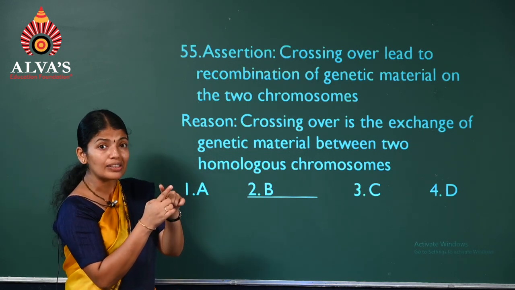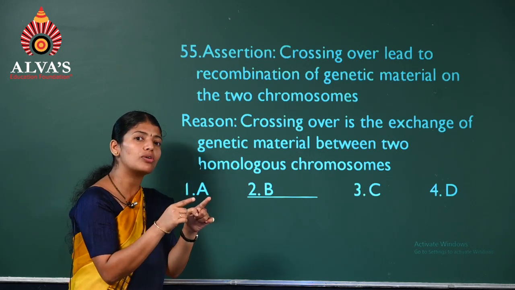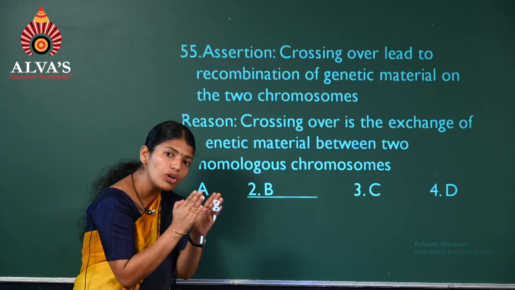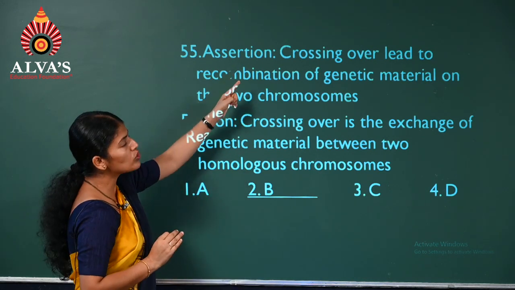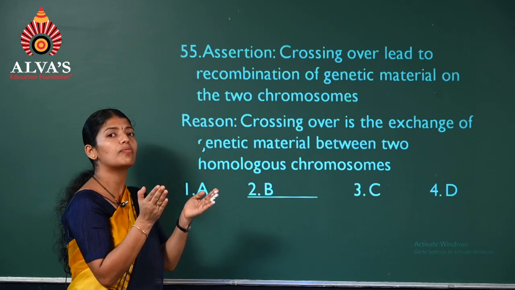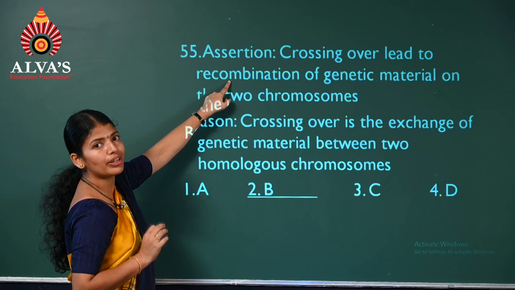That exchange of segments between the non-sister chromatids of the homologous chromosomes is called crossing over. Because of that exchange of genetic material, it results in recombination.